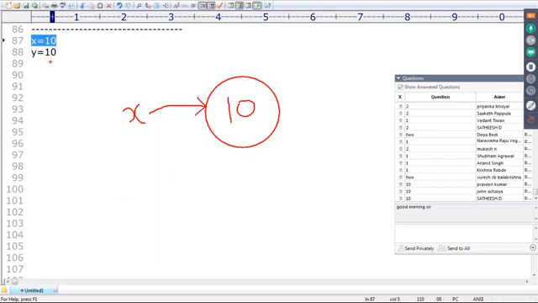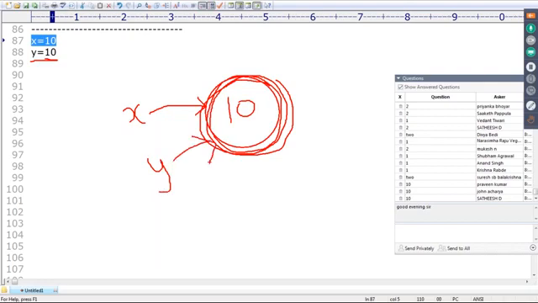Now, sir, y is equal to 10 is required to create. In Python, if any object is required to be created, first what is Python going to do? It checks what the content is: 10. For the 10, I have already created an object or not? Yes, I already created an object with 10. Why do you need to create another new object? Unnecessary memory waste, performance is going to be down. Why don't you reuse it like this?